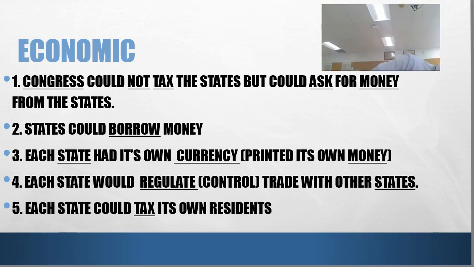So that law that we were trying to make earlier can't really be a law. We could ask those states, but Congress cannot make the states pay a tax. The states could borrow money if they needed to from a government, from a bank, whatever. All right.